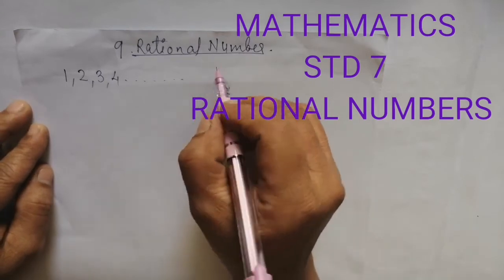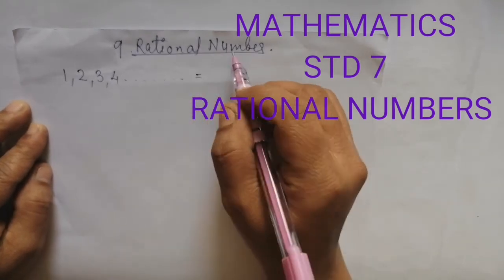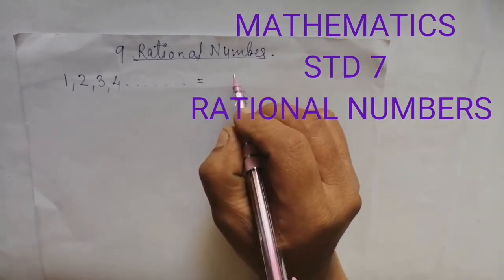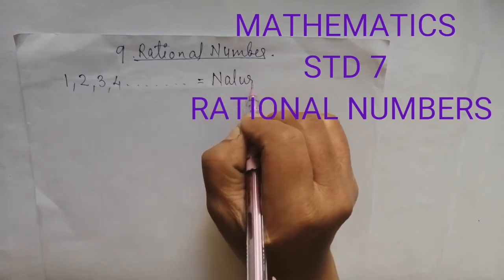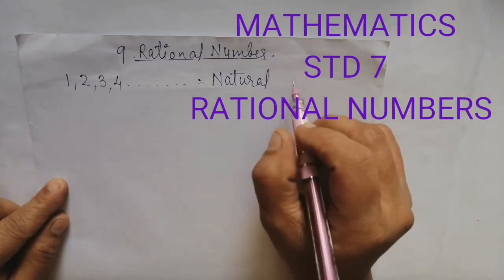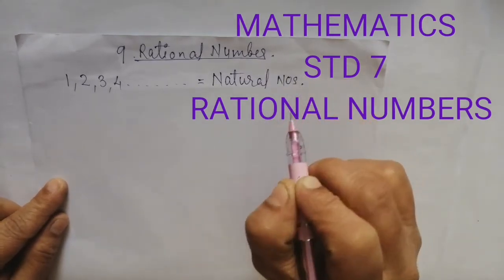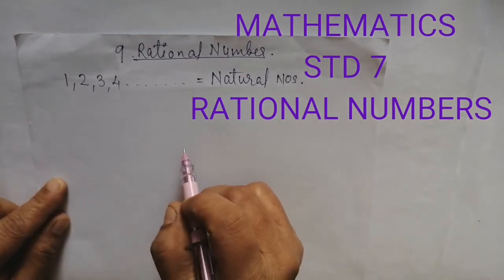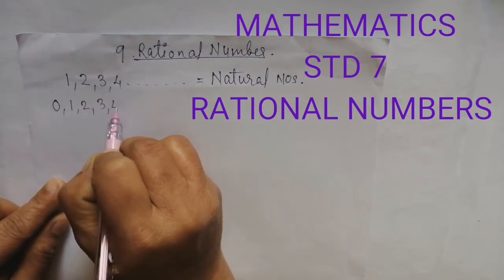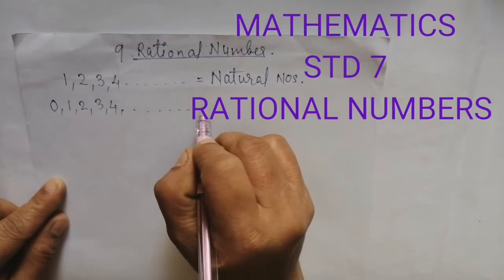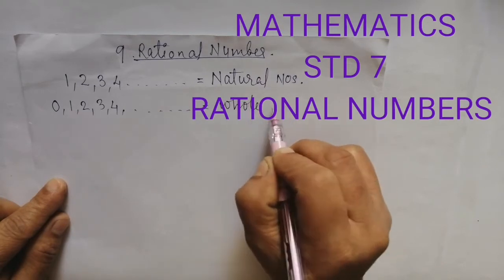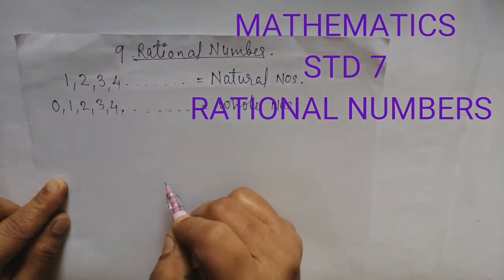This system, these numbers, are called natural numbers. The numbers which we usually use for counting are called natural numbers. Now in these natural numbers, when we add 0, that means 0, 1, 2, 3, 4, 5, 6, 7, 8 up to infinity, these numbers are called whole numbers.